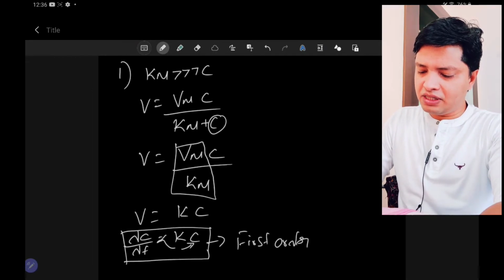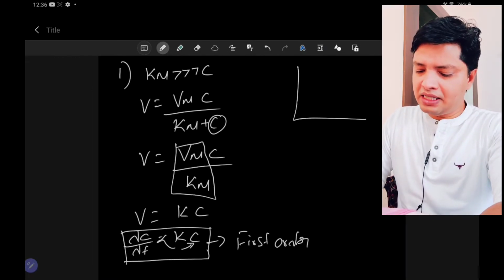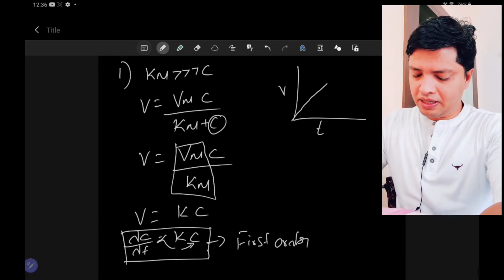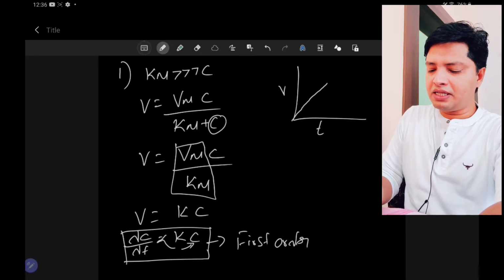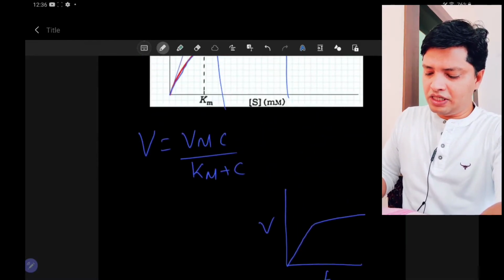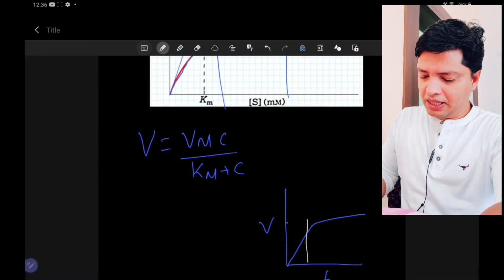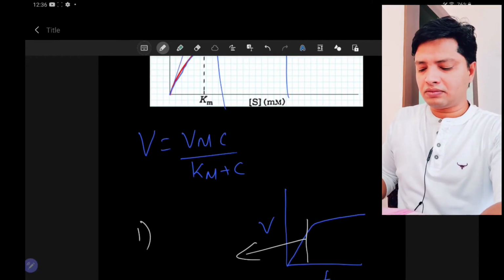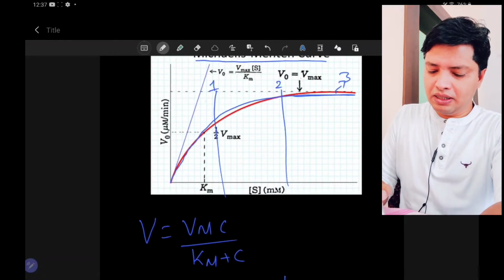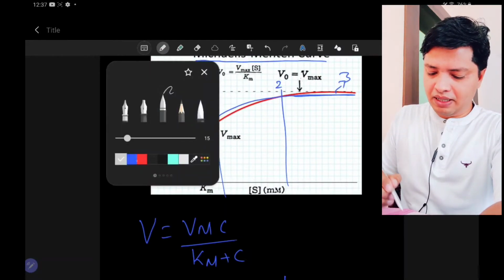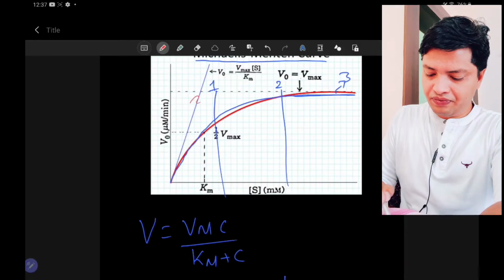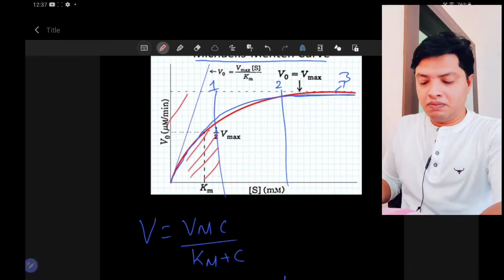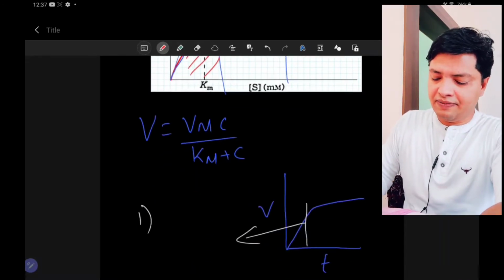So I'll try to draw the graph for this equation. In the Michaelis-Menten graph, the first part is represented by this equation. The first part, the part I showed you, is represented by case 1. So this first part is represented by your first case.